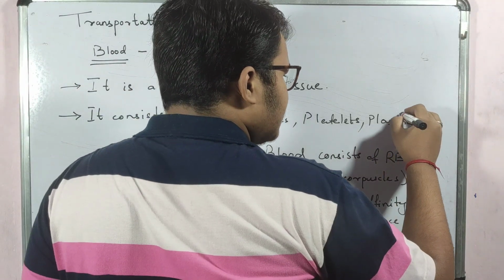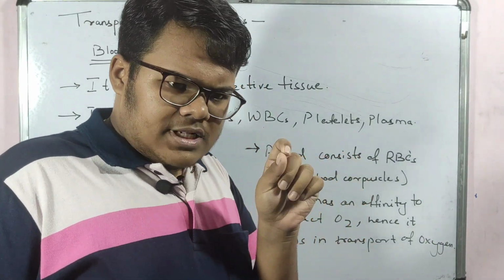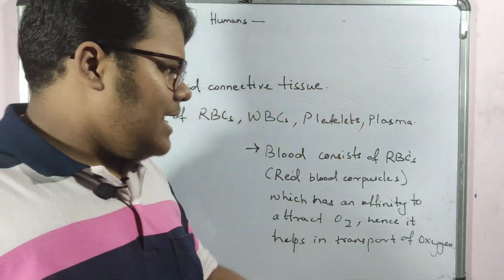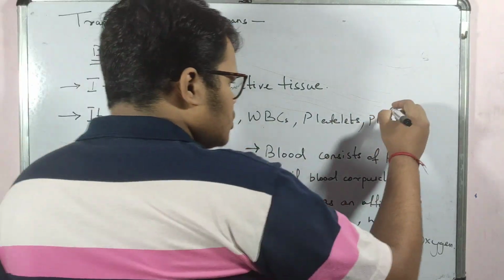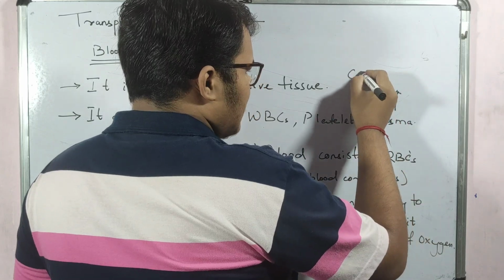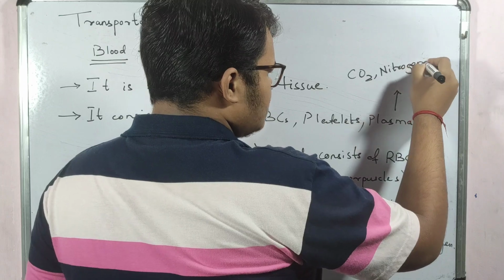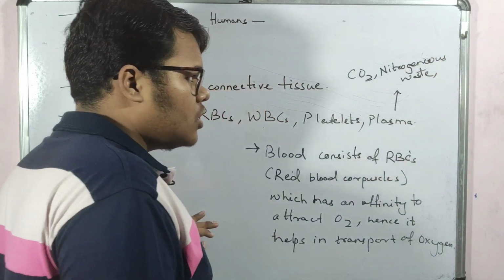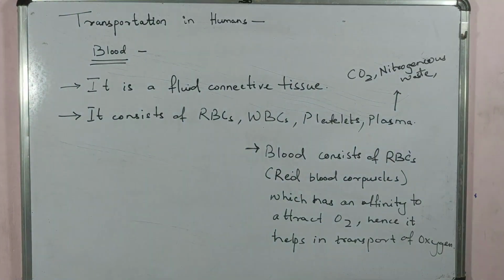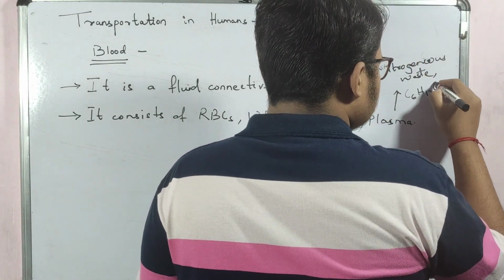It is a little thick fluid in nature, red in color, and this plasma transports carbon dioxide, nitrogenous waste, and the glucose or food.